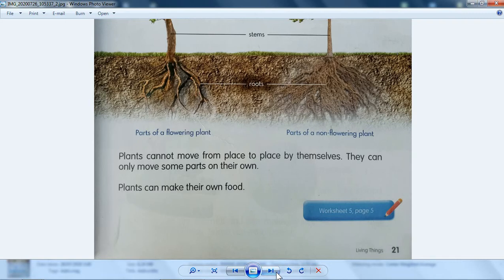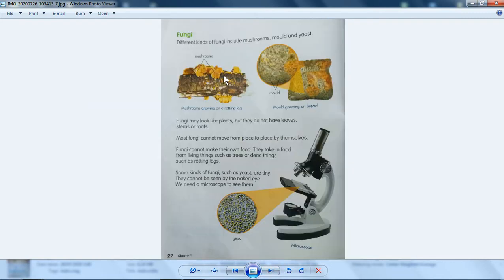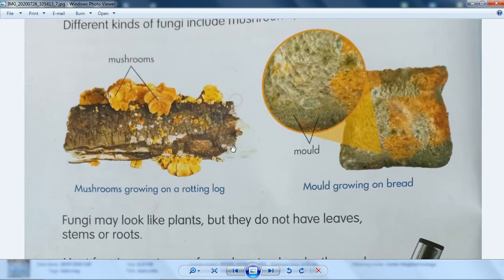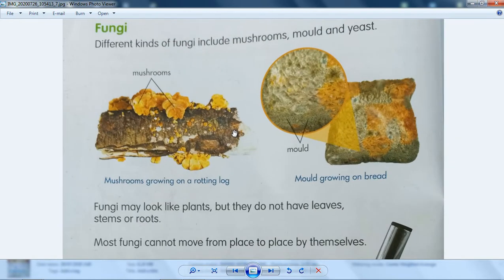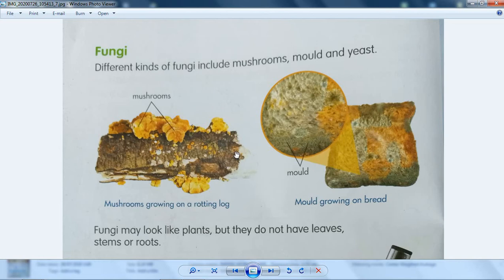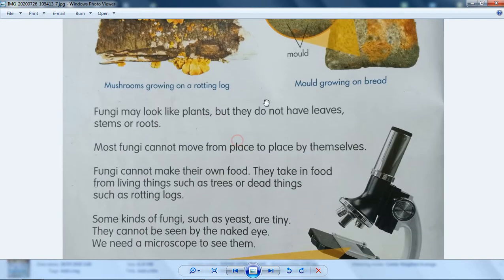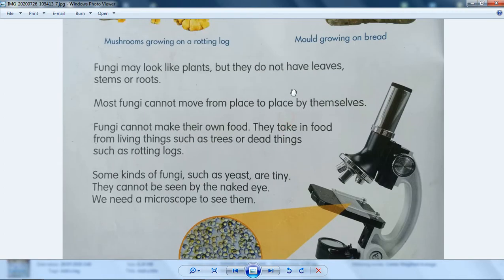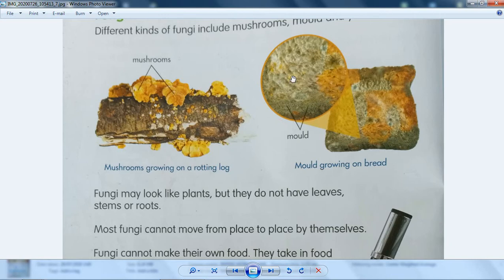Let's move on then. Plant, and then there's fungi. You know what? Fungi is like jamur. Jamur itu bukan tumbuhan ya. Jamur itu beda. So, if you want to call something a plant, usually the leaves are green, but the fungi, jamur, are not green. Look at this. It's not rare to find fungi or jamur that is green.